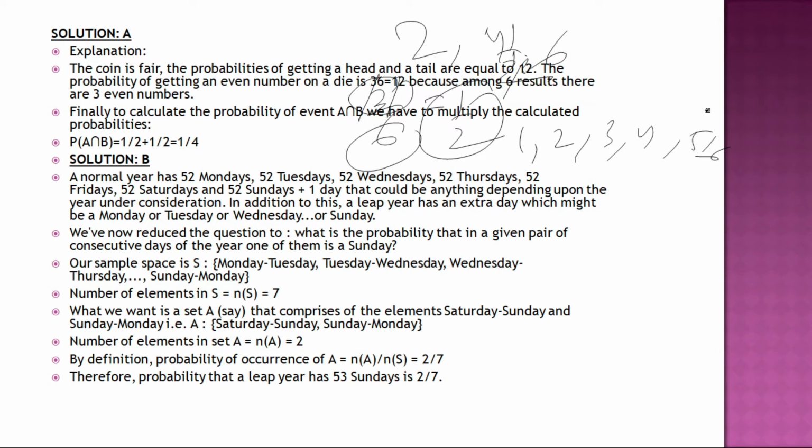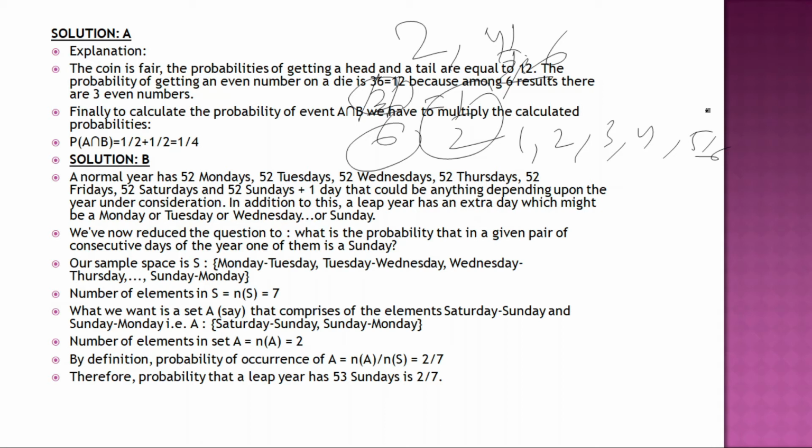Okay. So 52 Wednesdays, 52 Thursdays, 52 Fridays, 52 Saturdays, 52 Sundays. Just how have we reached the 52? See, in a year we have 12 months. In each month, we have 4 Mondays. Accordingly, we have taken 52 Mondays, 52 Tuesdays, like this. Some months have 31 days, that is why a fifth one will come. Accordingly you have 52 Mondays.